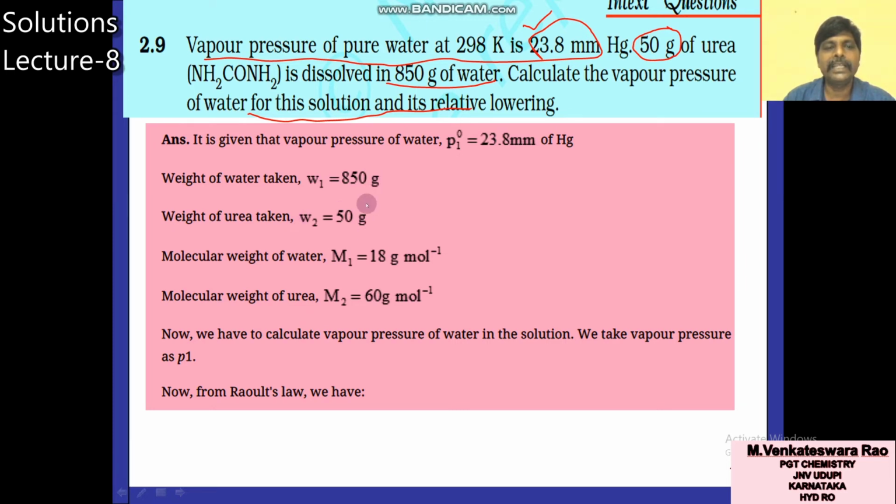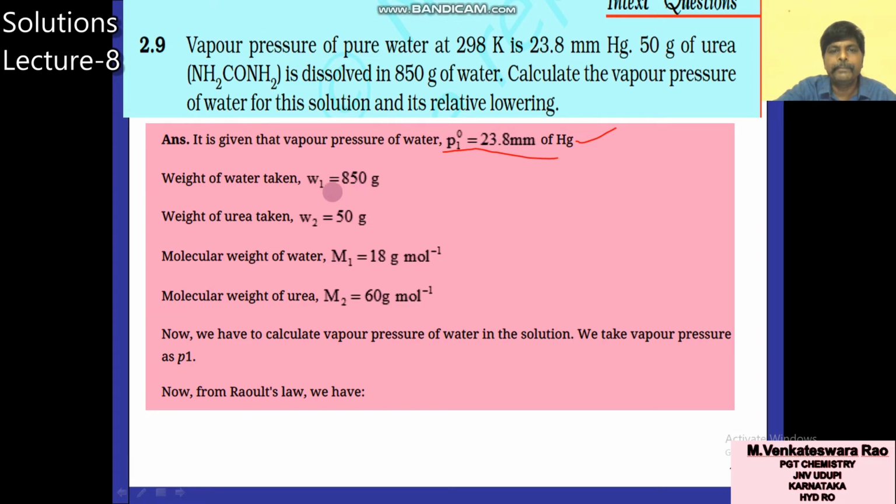The smaller weight, the less weight, is the weight of urea taken, W2, the solute. The larger weight is the weight of solvent. So 50 grams of urea is the mass of solute, and 850 grams of water is the mass of solvent. You know the molar mass of water is 18 and the molar mass of urea is 60.